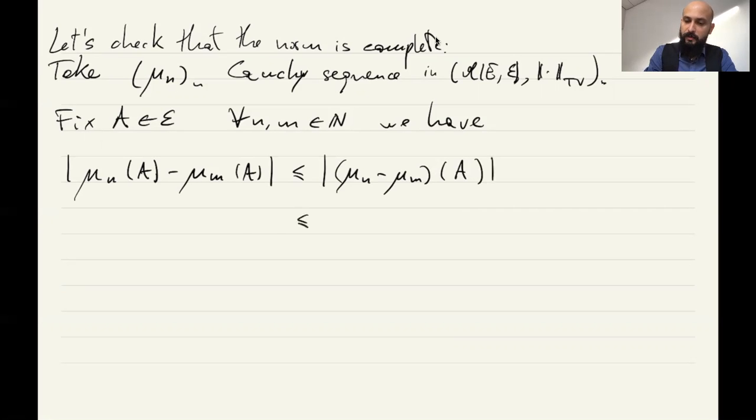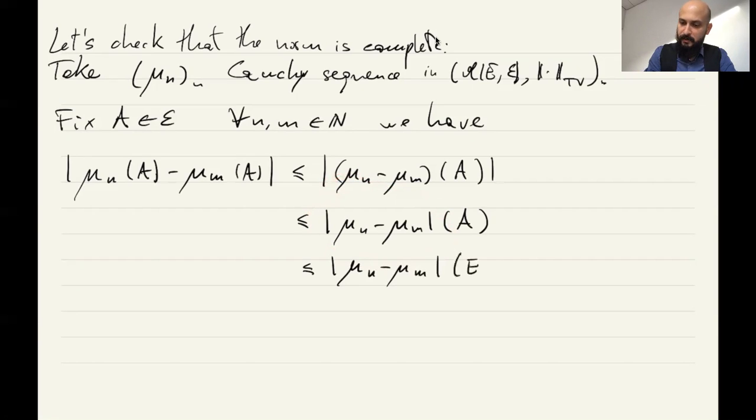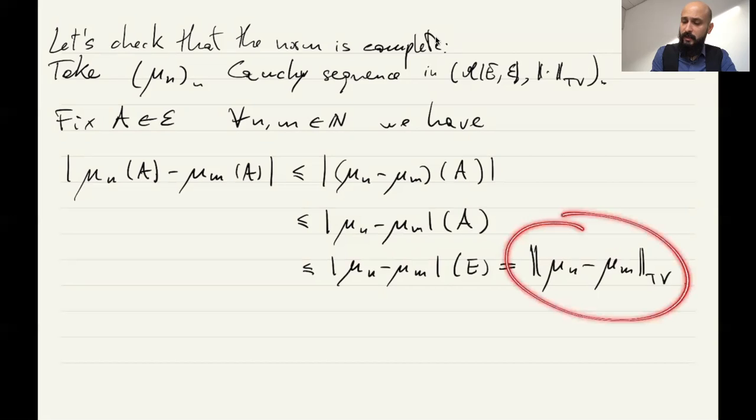And we know that the measure is always bounded above by the total variation measure of A. And we know that the total variation is a measure, so it's particularly monotone. So this is bounded from above by |mu_n minus mu_m|(E) of the whole space E, which by definition is the total variation of this difference. Now, we know that the sequence is Cauchy, so this number goes to 0 as m, n goes to infinity, right?